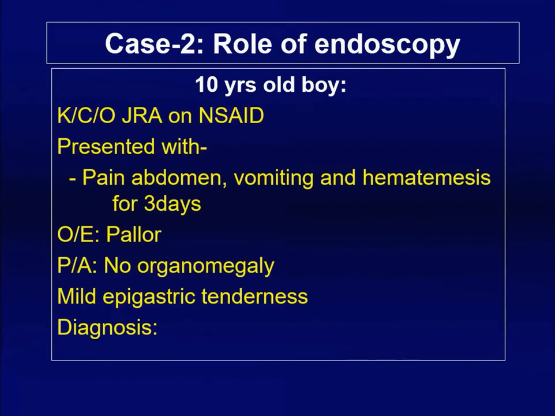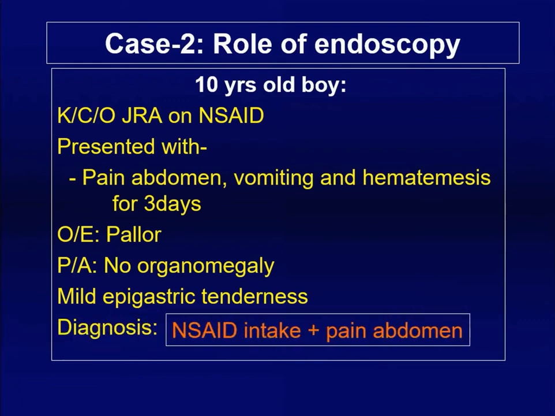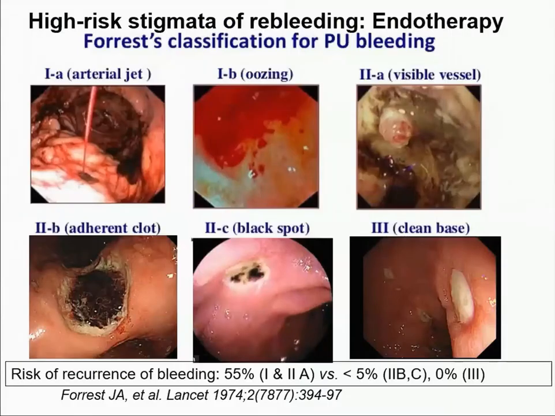The second case is a known patient of juvenile rheumatoid arthritis on a non-steroidal anti-inflammatory drug. He presented with abdominal pain followed by upper GI bleed, no decompensation, and there is no splenomegaly. Obviously, the suspicion was that it is an ulcer bleed. In duodenal ulcer bleed, endoscopy plays an important role in deciding whether you need to do any endoscopic therapy. Like in variceal bleed, where we said sclerotherapy or band ligation, here the therapy is different, but not all patients of duodenal ulcer require therapy. We apply the Forrest classification to decide the high-risk stigmata of recurrence of bleed.